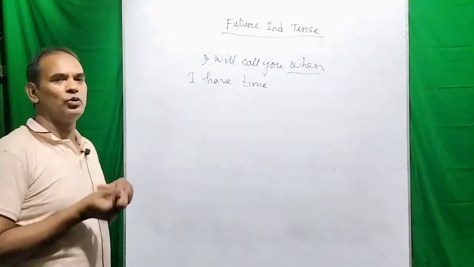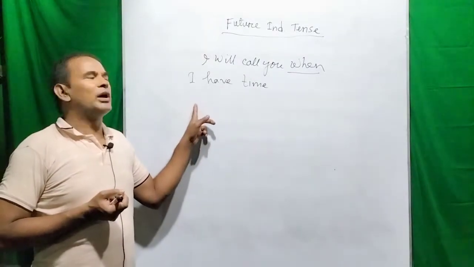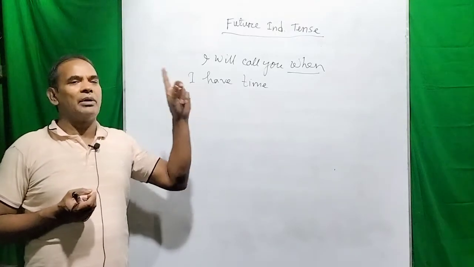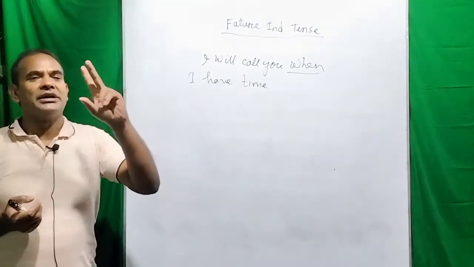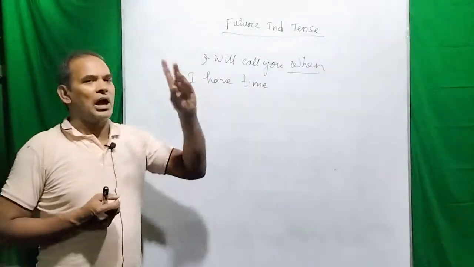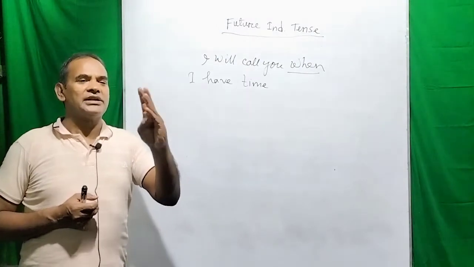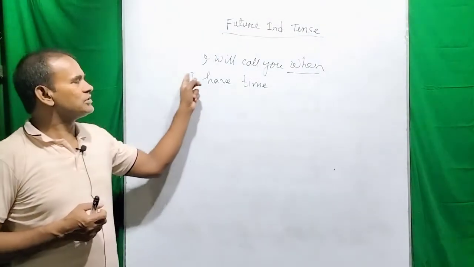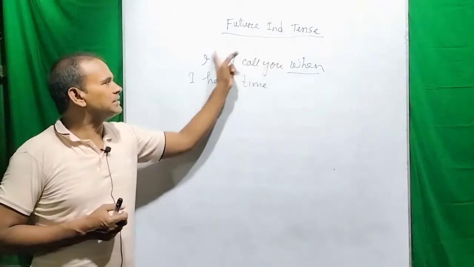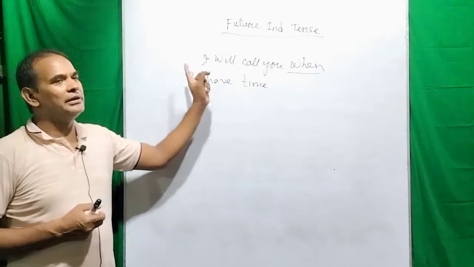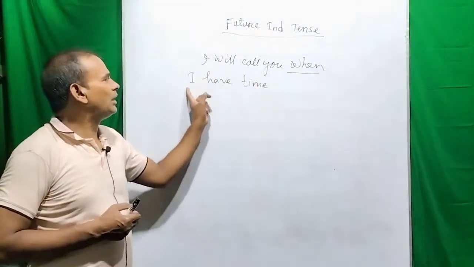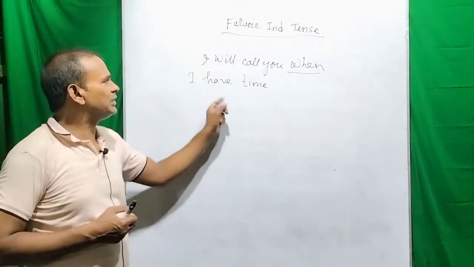So you see the rule is that when we are making any complex sentence using when, after, before, until, or as soon as, when we use these conjunctions to make a complex sentence like this one, then the subordinate clause will be in the present tense. That means present indefinite.